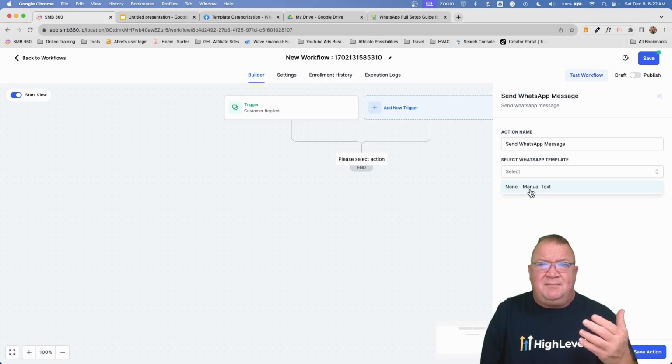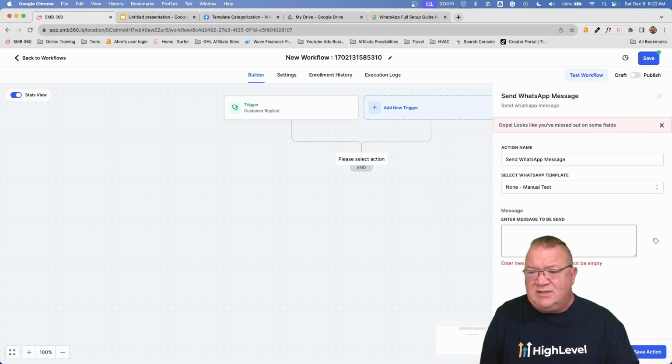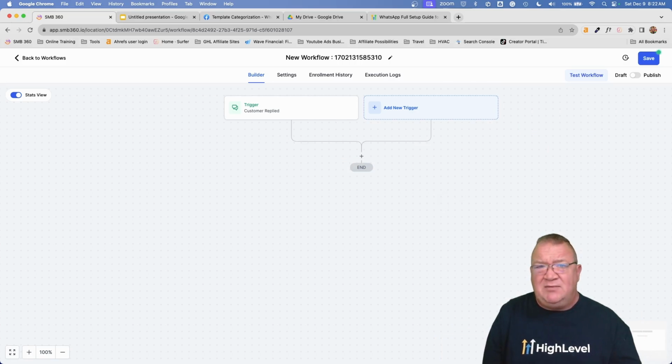Please give our staff 20 minutes to respond to you directly, or something like that. So you'd have to choose a message. Once you do it, enter the message to send and just click save action. Well, my template didn't have anything in it, so that's why it was asking, but you can simply click on that and get an action.